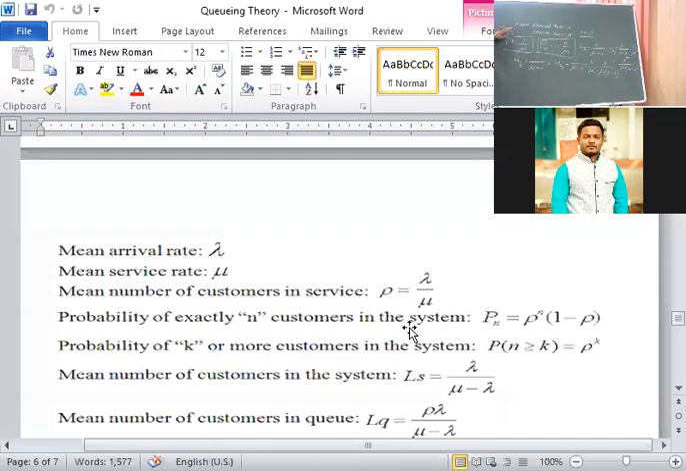Again, I am repeating the formulas, just to go through the formulas. Tomorrow A and C I don't have. Monday's lecture we will solve. Please go through the formulas and then come.